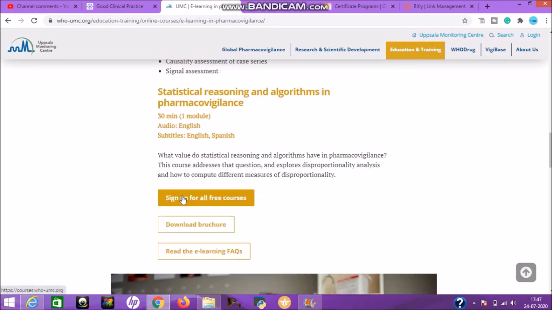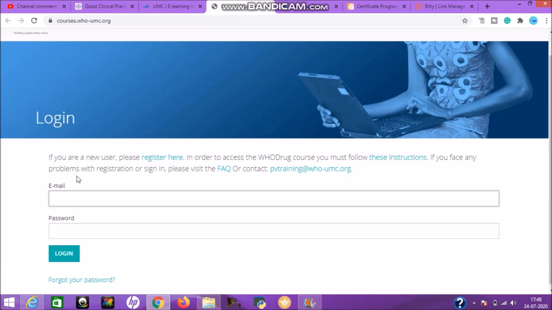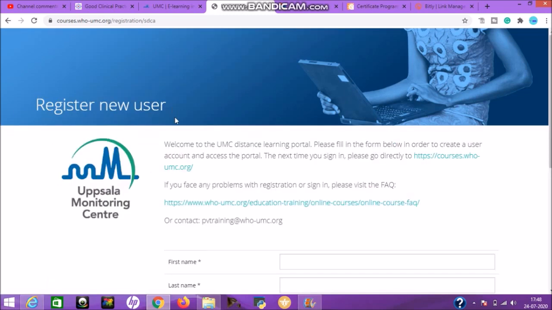Now go to the sign up for all free courses option. After that a new page will open. See here, it asks for the login option. If you already have an account, put your email ID and password and go to the login option. If you don't have one, go to the register here option, click it, then the registration option will be shown. See here, register new user.